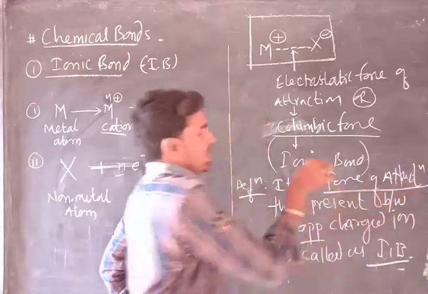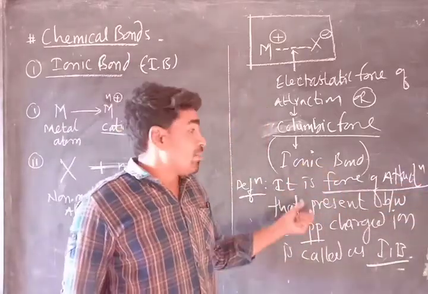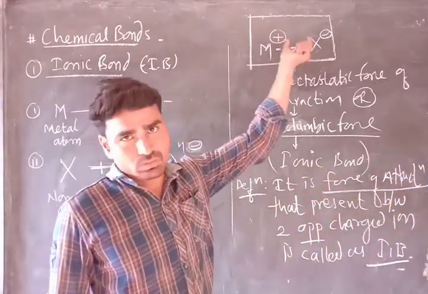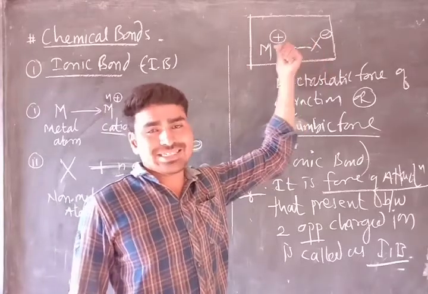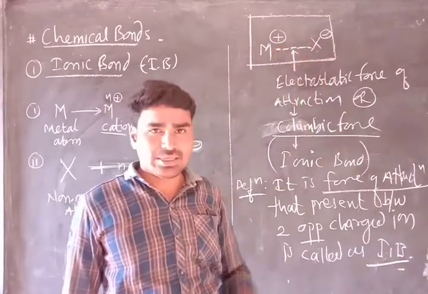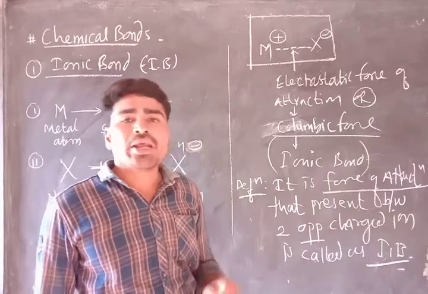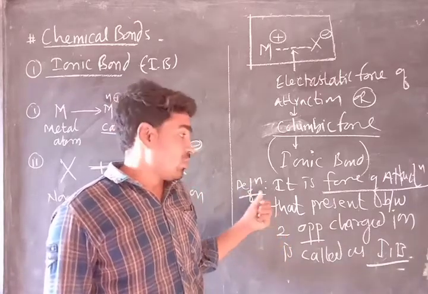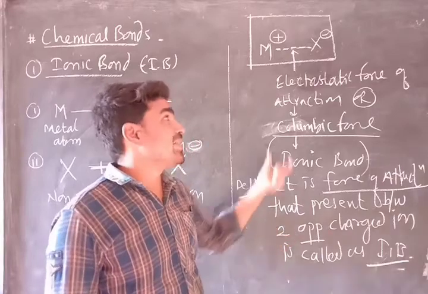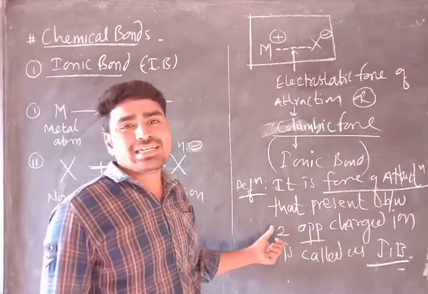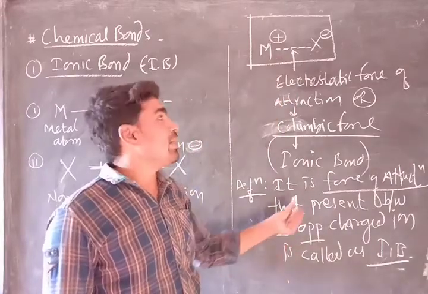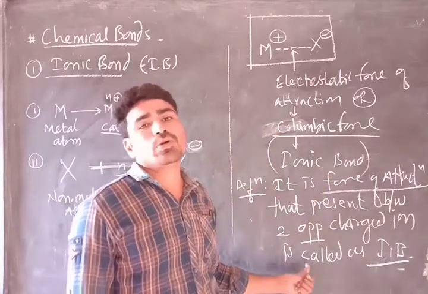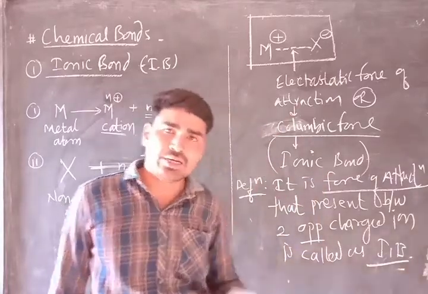It is simply a force of attraction, but it must be present between two ions, one a cation and one an anion. Here we learn the condition and the mechanism by which the ionic bond is formed. We will learn that now.